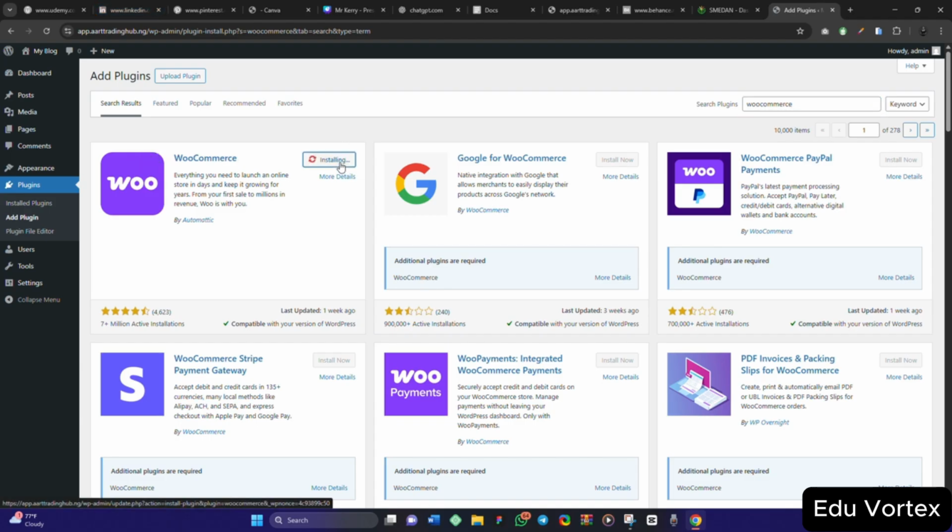Now you notice that this plugin has over 7 million active installations, meaning that presently over 7 million websites are using WooCommerce. So this should tell you the capacity of WooCommerce. In fact, on WordPress, WooCommerce is the number one store plugin. It is the number one, even if not the only one, because there is another one on WordPress, but it doesn't do what WooCommerce can do. WooCommerce has a lot of capacity.